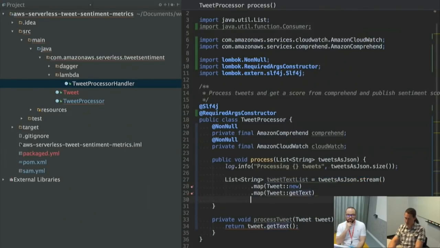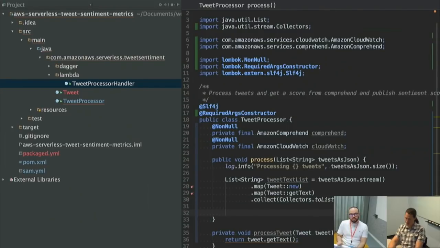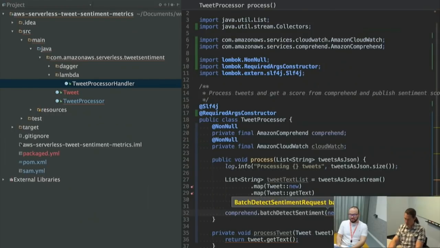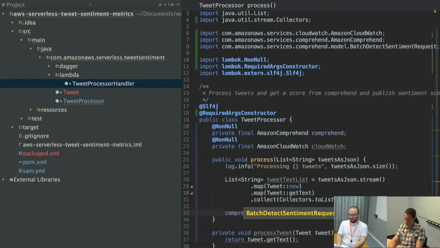So I'm going to pull the text out of the tweet, right? So now I have the tweet text list, and then I'm going to say comprehend dot batch detect sentiment, and I'll create a new request.